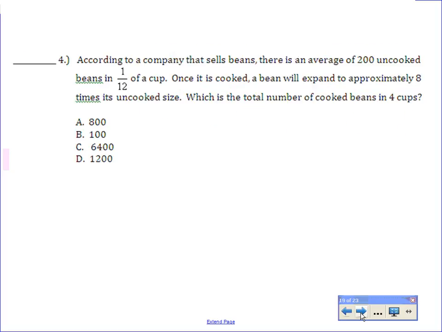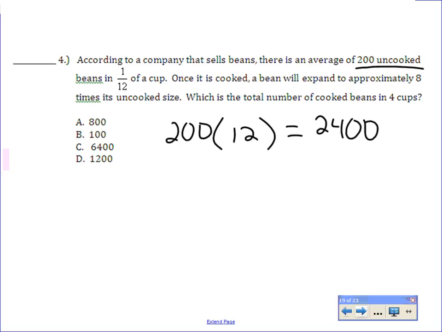Okay, the bean problem. I know I've gone over it with you guys before. Does anyone still need some explanation on this? Anyone else? Brian V, are you okay with these now? Because I know you initially. Okay. All right, so first step. There's 200 uncooked beans in 1/12 of a cup. So the first thing you need to do is take those 200 uncooked beans, figure out how many are in 1 cup instead of 1/12. Multiply by the denominator. Okay, you get 2,400.